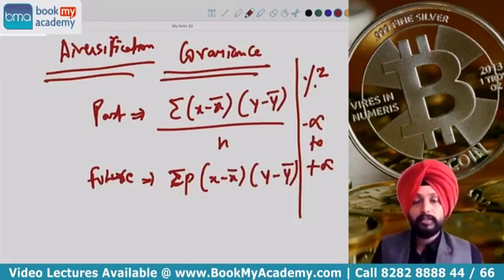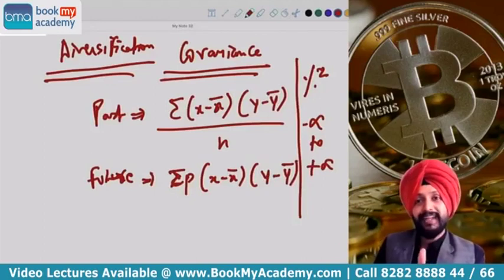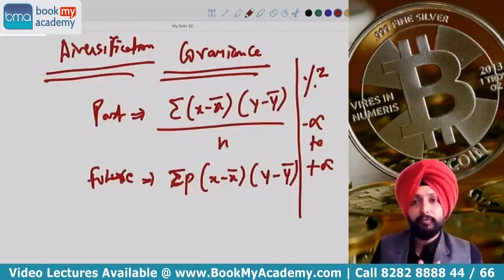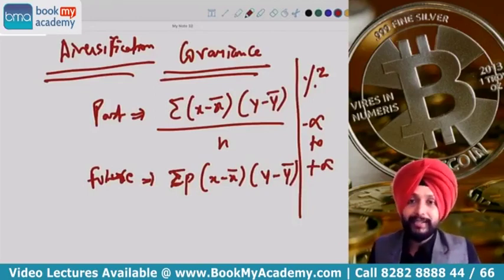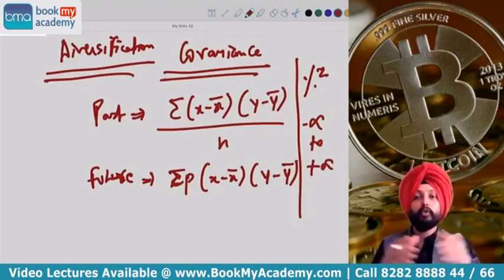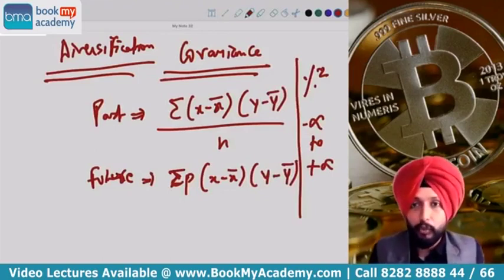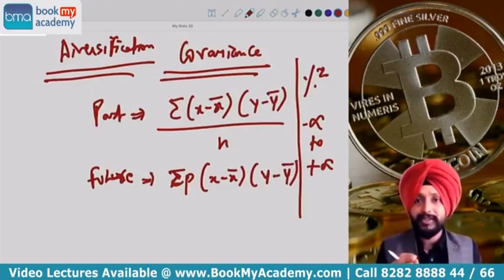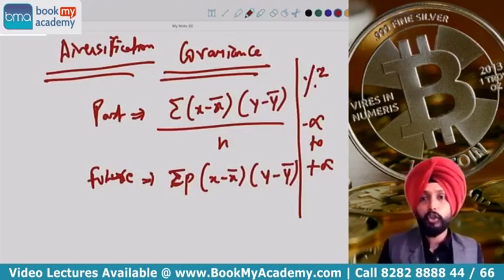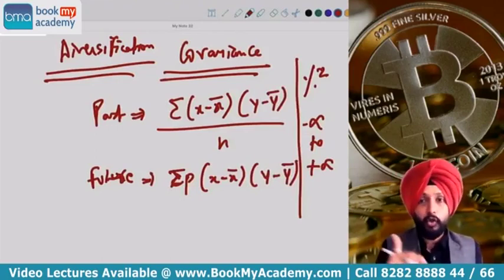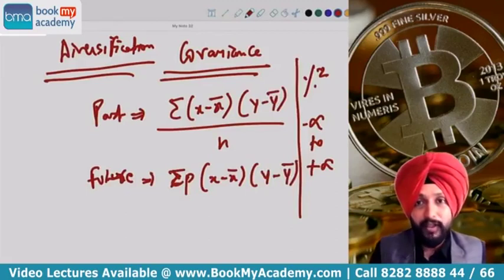So the problem is, a minus answer will make us understand it's a negative correlation, but we don't know how good or bad it is. Okay, because the values have no standard range. It can range anywhere between minus infinity to plus infinity. So the only thing you can understand is whether it's negative correlation or positive. How much negative it is or how much positive it is, that is very difficult to understand.